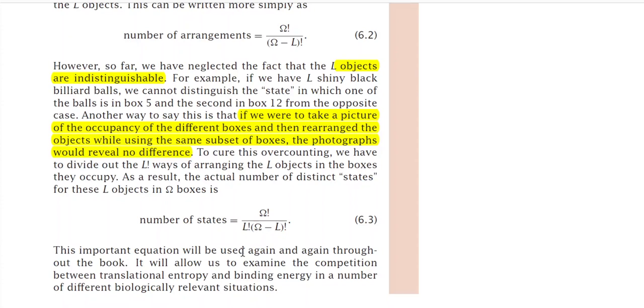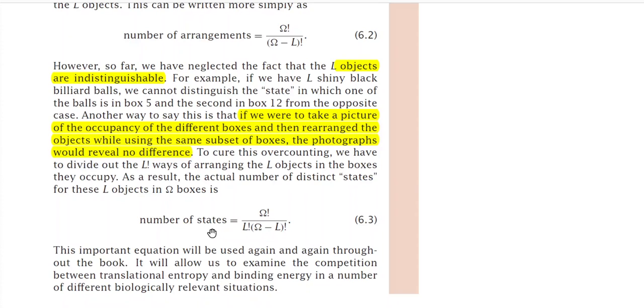So in this lecture, what have we learned? We have learned about microstates, and we have also learned how to calculate the total number of states. For the systems under study, we have used this formula to estimate the total number of microstates available for the biological system.